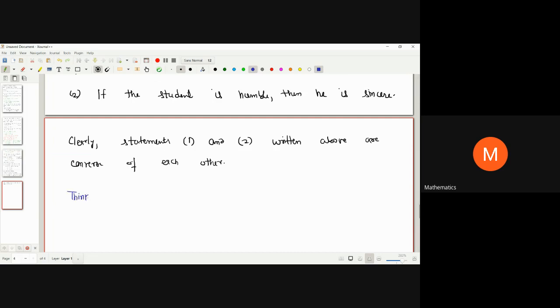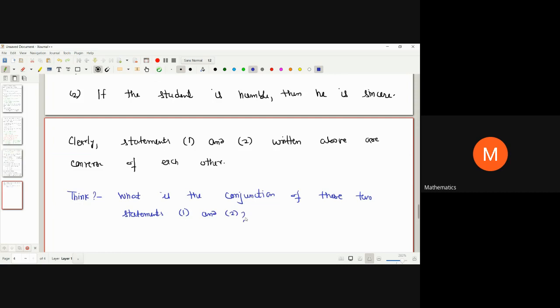We need to think about what is the conjunction of these two statements, one and two.